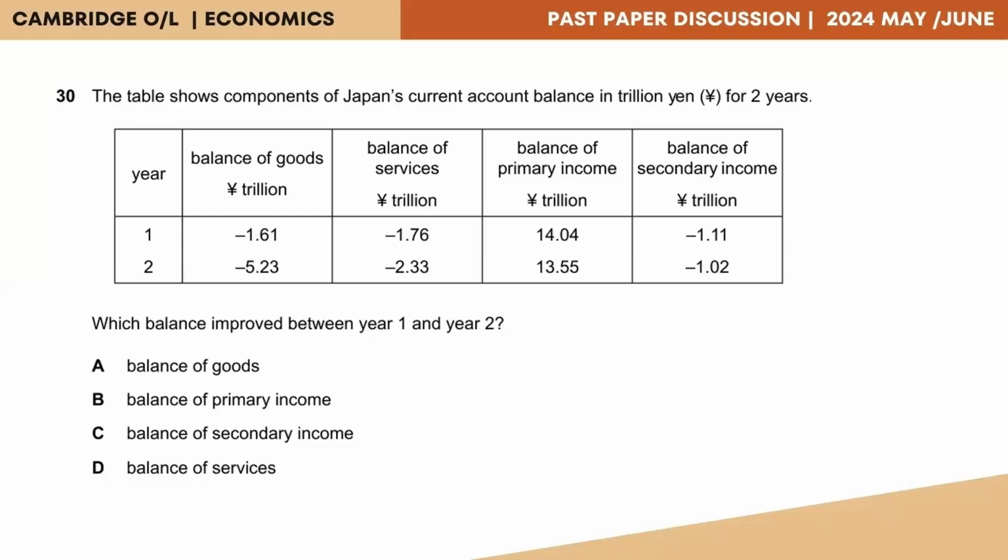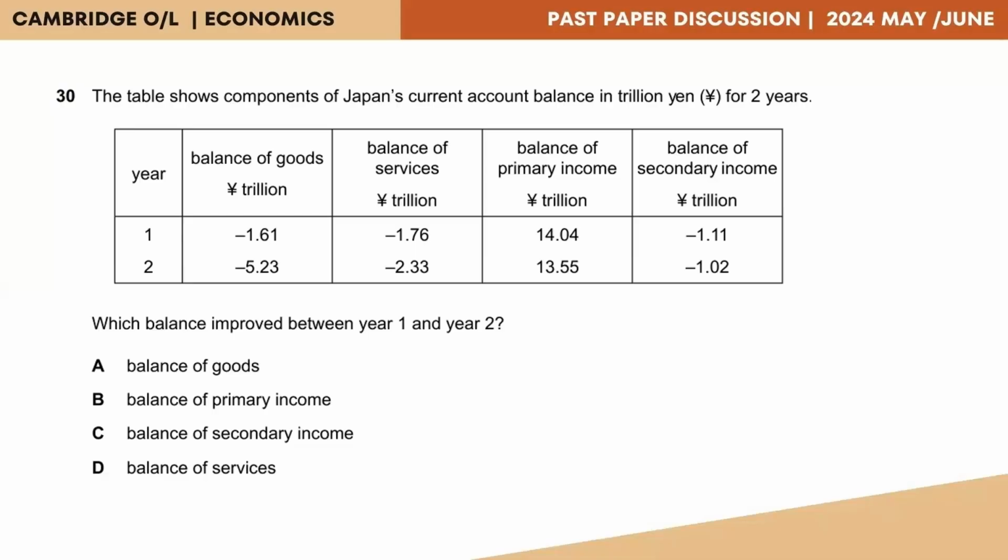It has gone from minus 1.61 to minus 5.23. So there, ideally, there has been an increase in the deficit balance of goods account. And then the balance of services account has gone from minus 1.76 to minus 2.33, which again is an increase in the deficit. Thereafter, we come to the balance of primary income, where we see the primary income is positive in the first year, 14.04. In the second year, also it is positive. However, it has come down to 13.55.